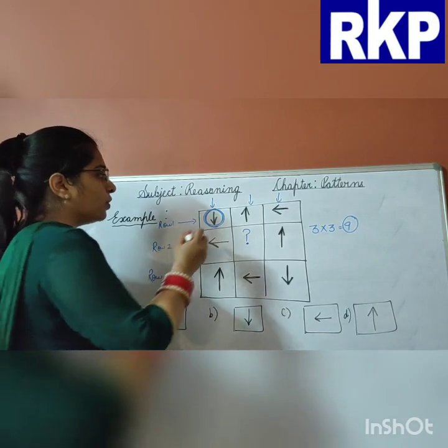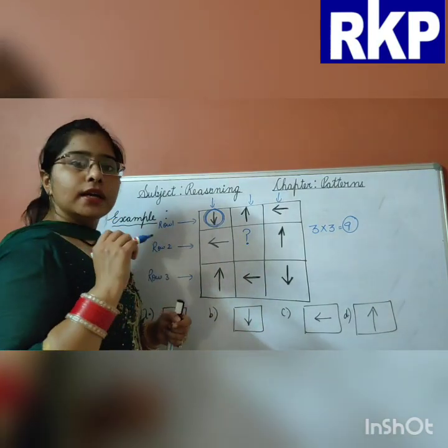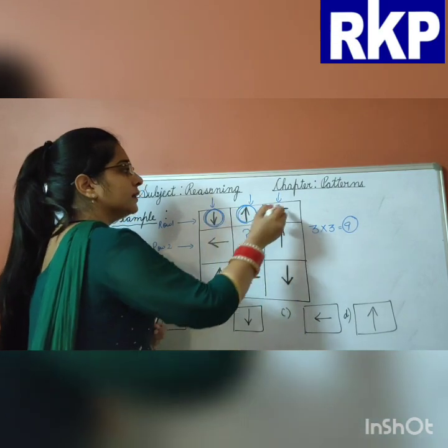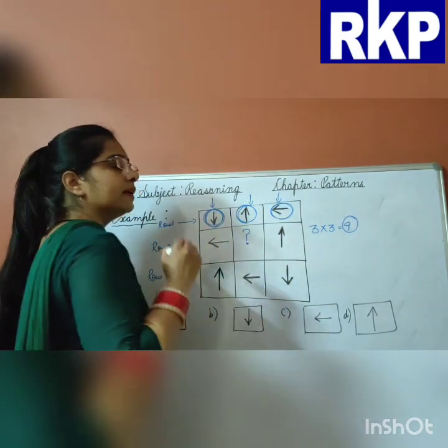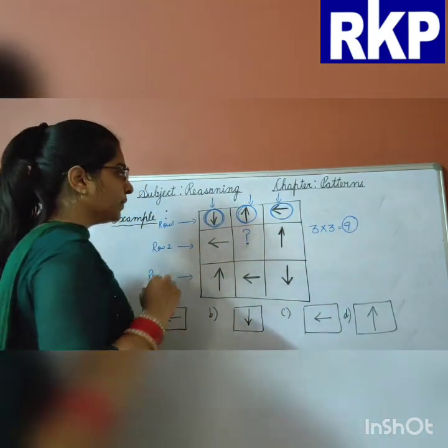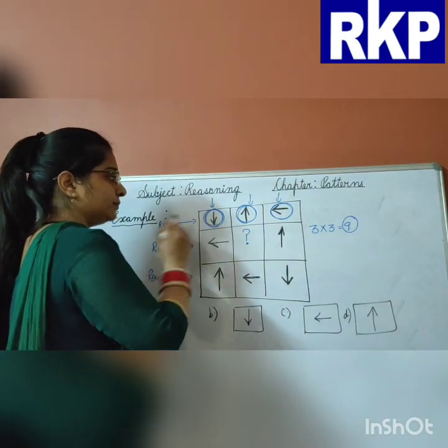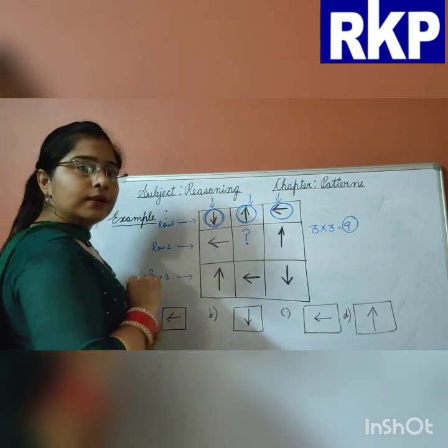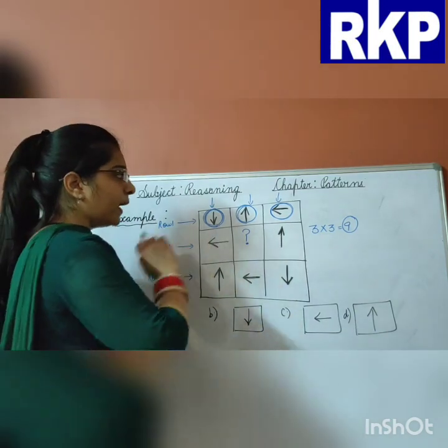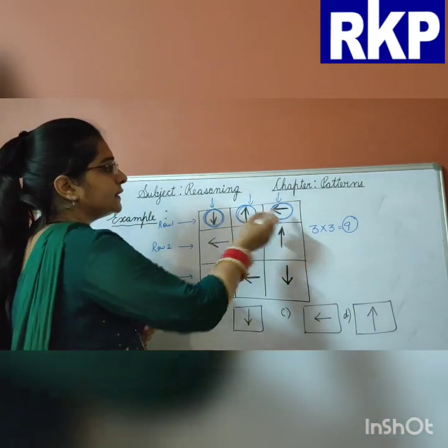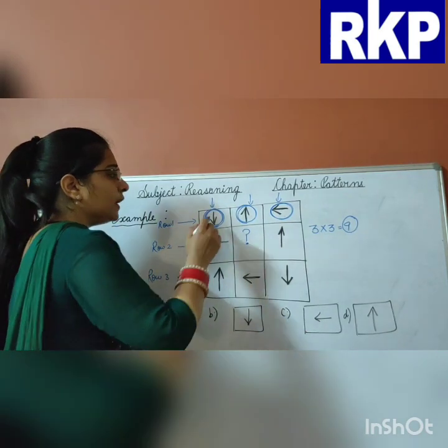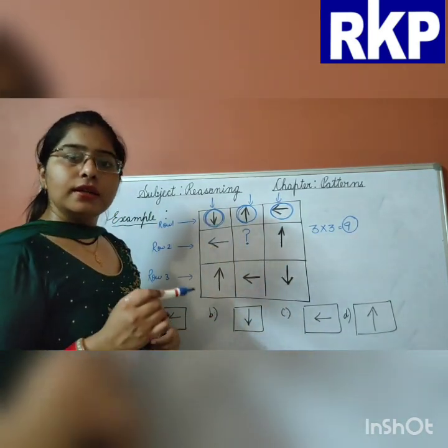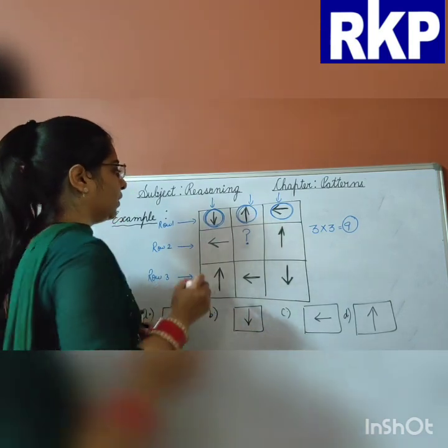Clear? So which arrow is this? Downward. And this is upward. And this is left side. Clear? Row 1, column 1: down arrow. Row 1, column 2: up arrow. And this is a left side arrow. So in each and every block there is an arrow.